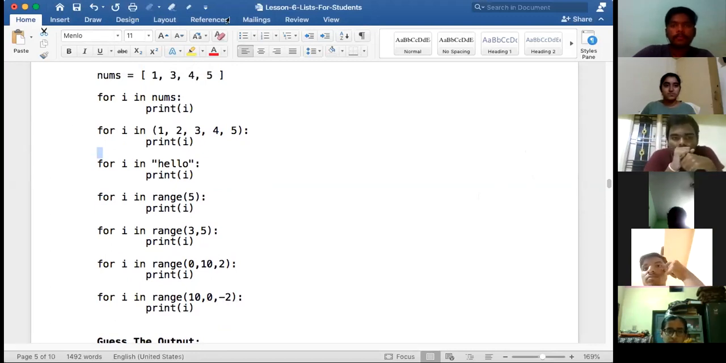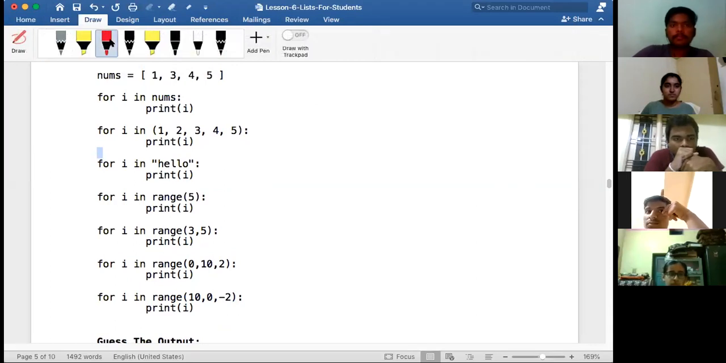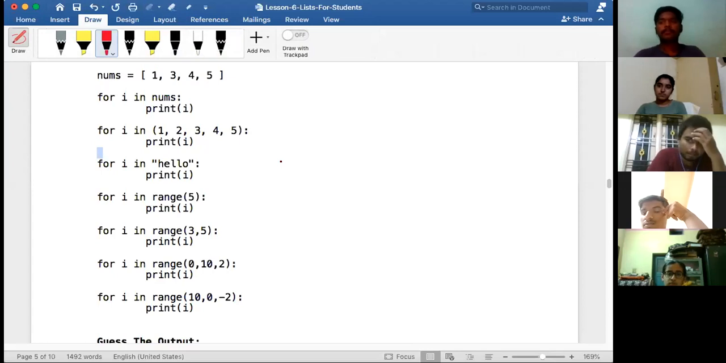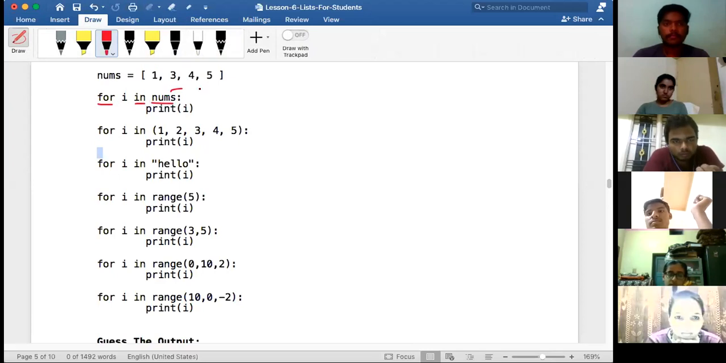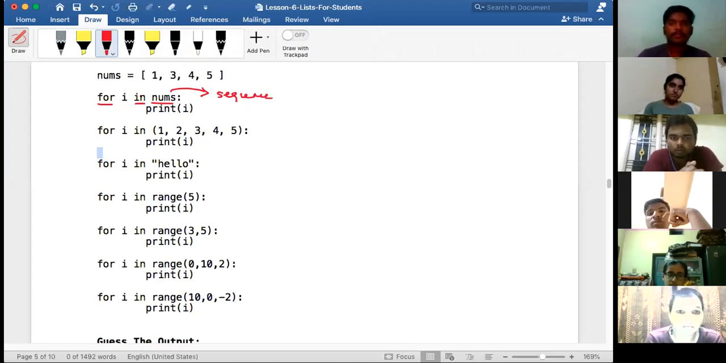Okay, for loop basically needs something iterable. It always needs a sequence. Don't worry if you don't get this term iterable. An iterable is a sequence through which you can iterate. That is called an iterable object in Python. So it will take this form. For is a keyword, in is a keyword, i is a variable, and nums would be a sequence. That is the format of a for loop. For variable in sequence, you keep this in mind.